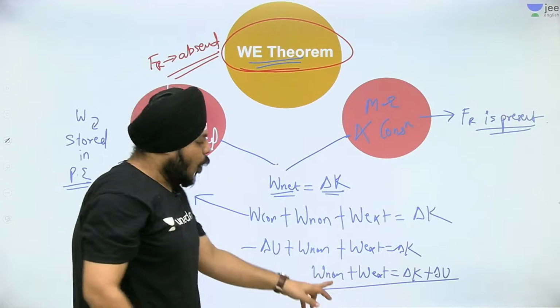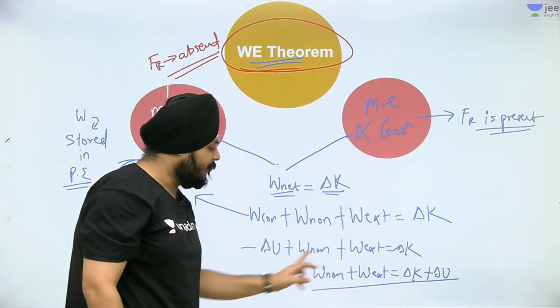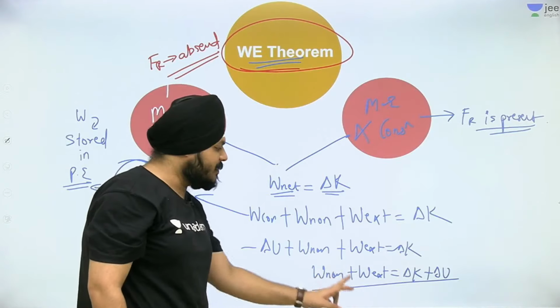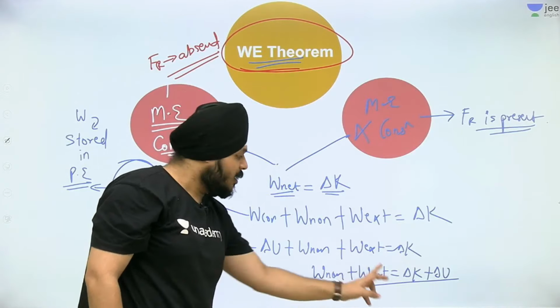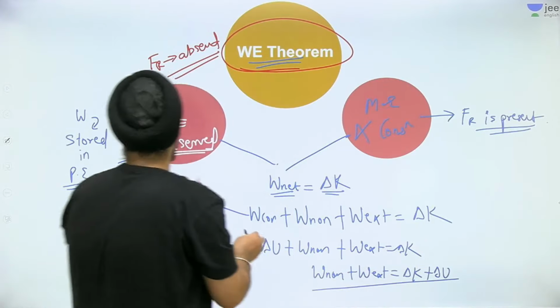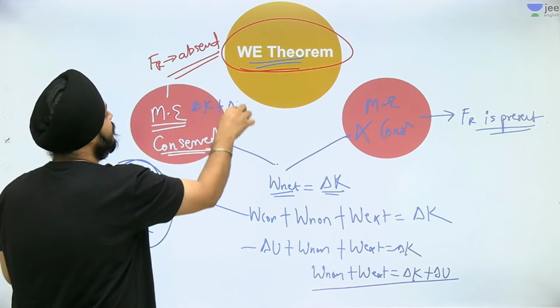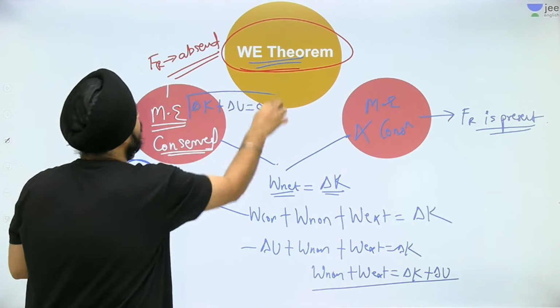See guys, if non-conservative force is absent, which means friction is absent, its work done is 0. If the external force is also absent, the work done by the external force is 0. So we have the equation here: delta K plus delta U is equal to 0. So in that case, mechanical energy is conserved.